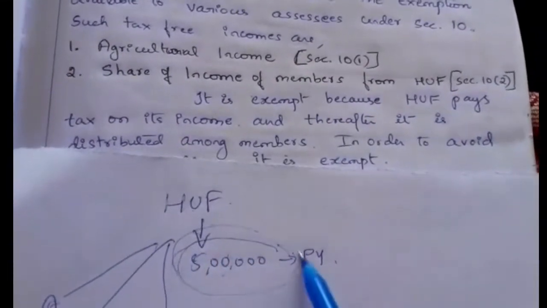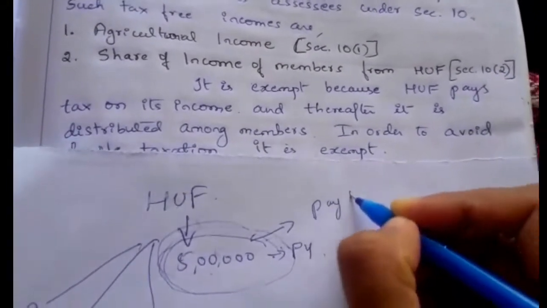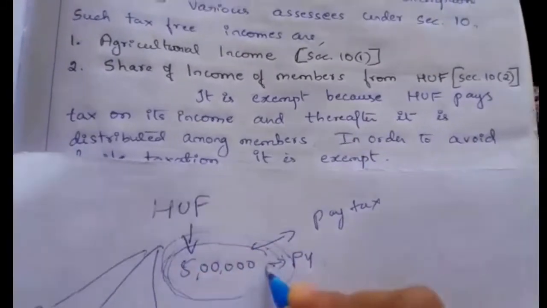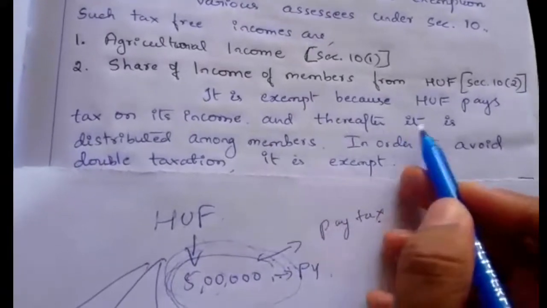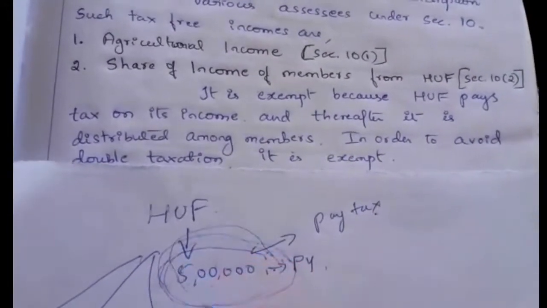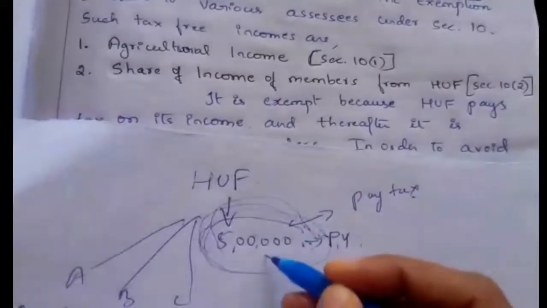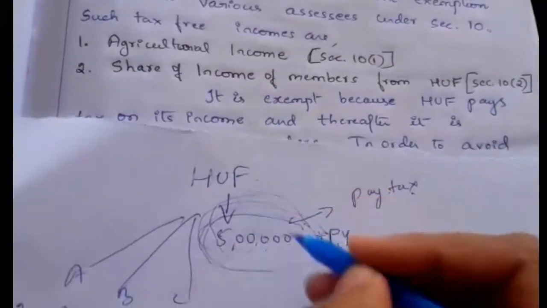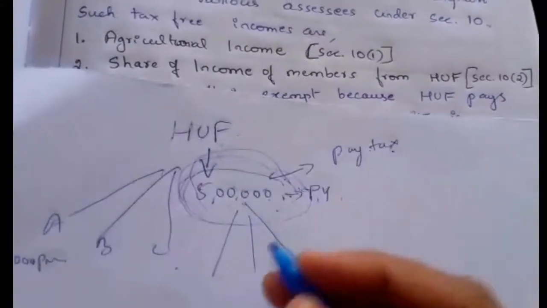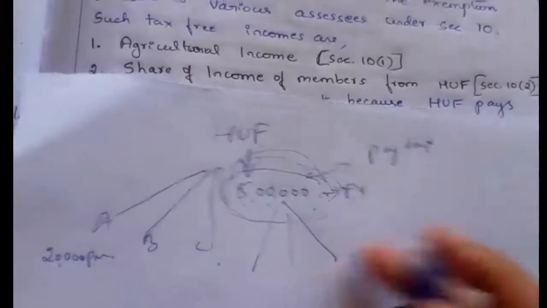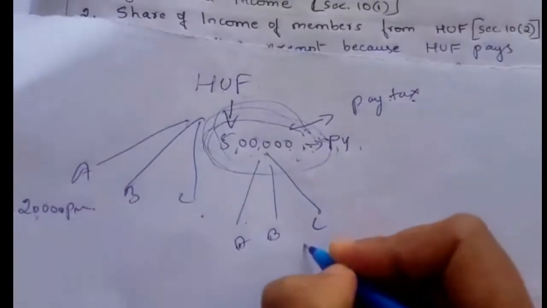On this 5 lakh income the HUF will pay the tax, and thereafter the profit is distributed among the members of the HUF.